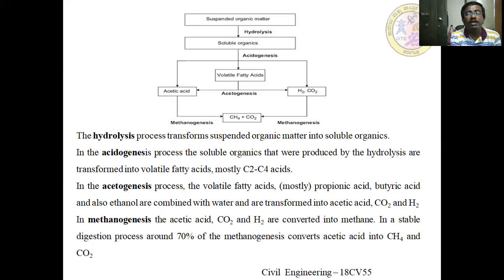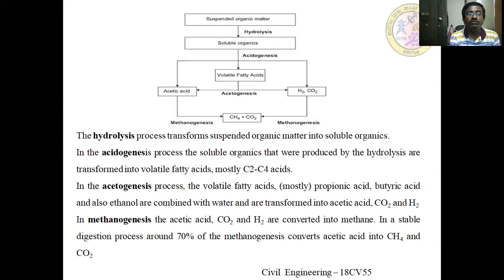Once acids as well as H2 and CO2 are produced, they are converted into methane gas as well as CO2 by the methanogens, meaning methane forming bacteria. The methane forming bacteria depend on the acid forming bacteria, on how they convert the complex form into a simple form. On the basis of that, the efficiency increases or the performance goes on varying.